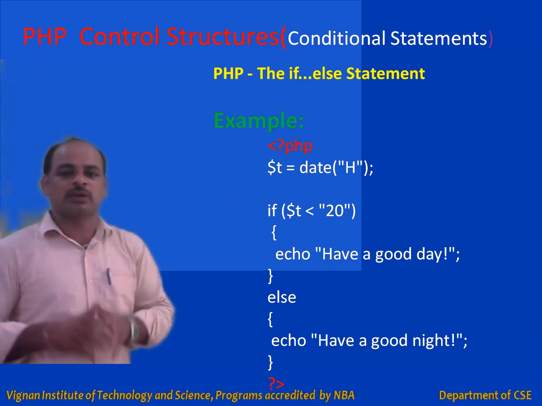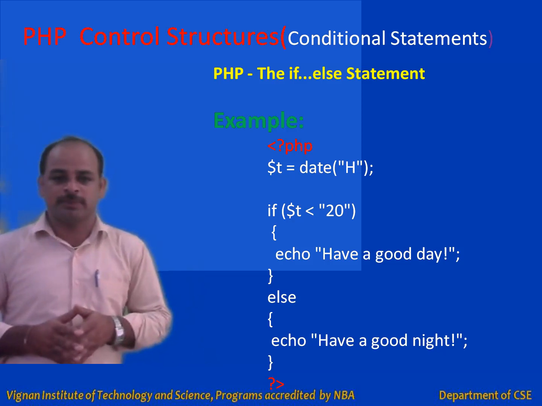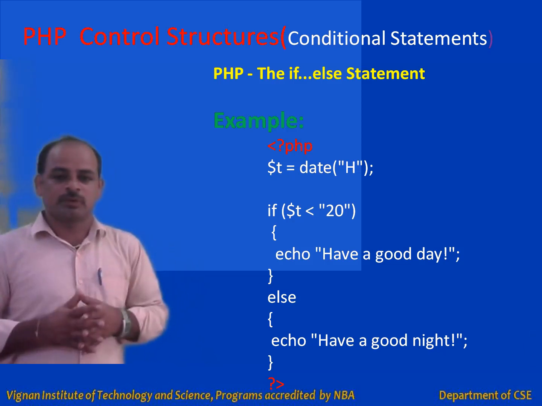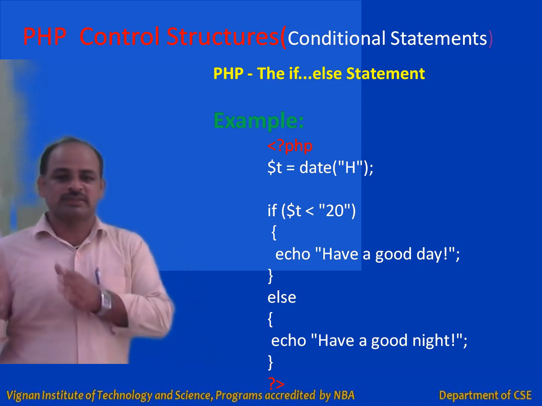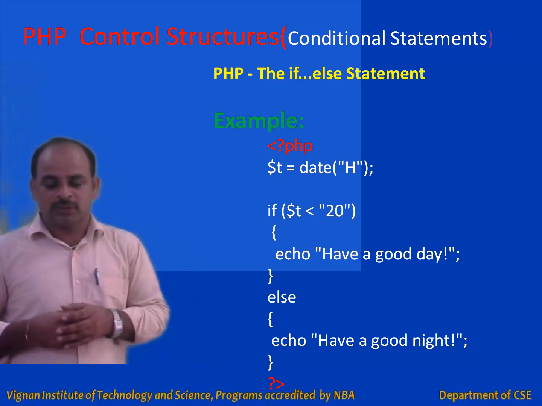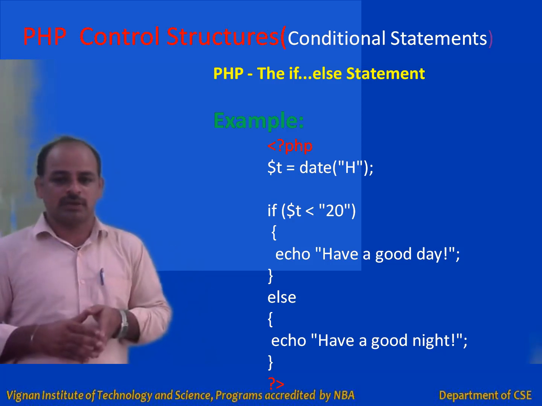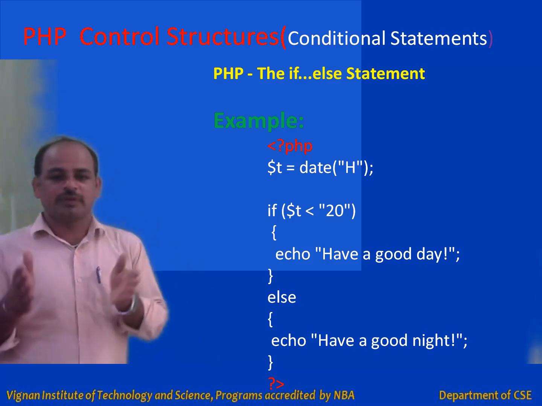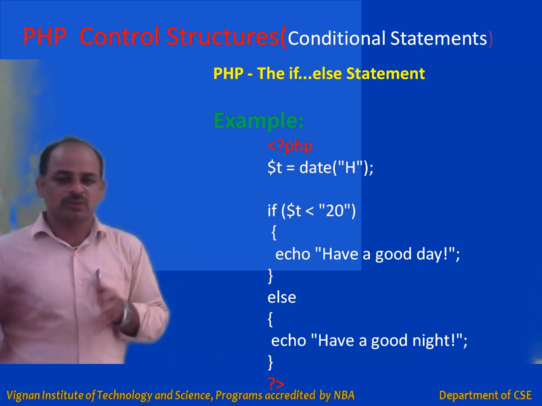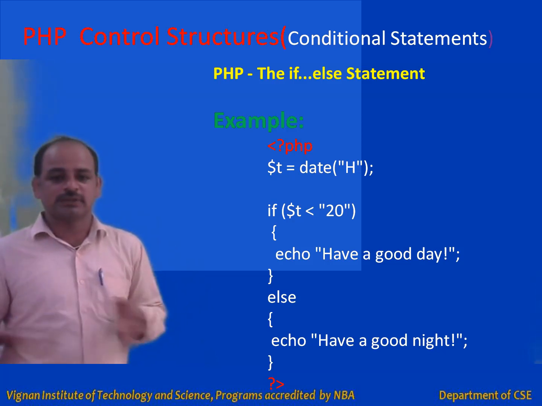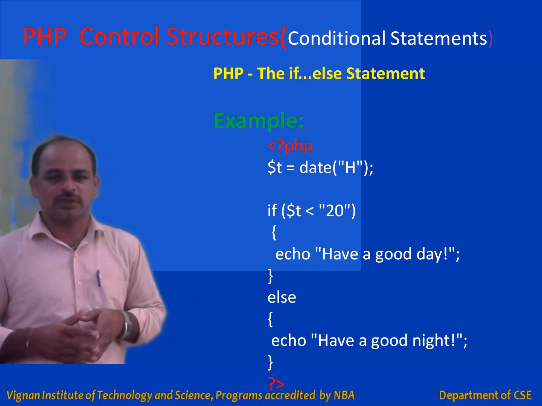So this is about simple if. Likewise, you can write many examples. You can implement a program to print whether a number is even or odd. Simply take one number and verify whether the given number is even or odd by writing the condition. If n modulo 2 is equal to 0, print it is even. Otherwise, it is odd, right? So likewise.